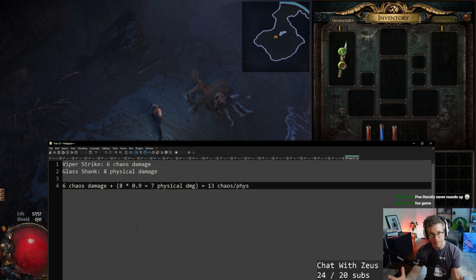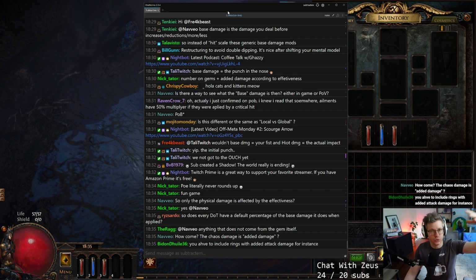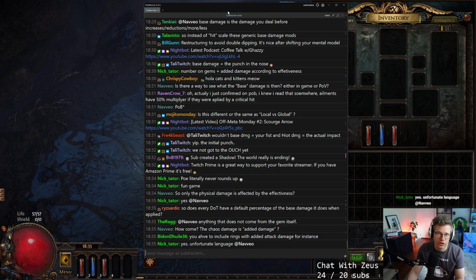We care about the summation of the chaos and physical damage, which will then apply poison. That is the base damage that applies poison. Any flat added damage will go into that, right? So yeah, if you had a ring that says 1 to 2 added physical damage to attacks or anything like that, that would get added in.